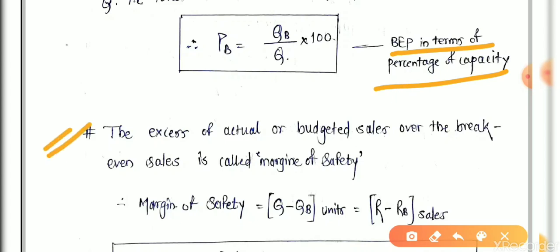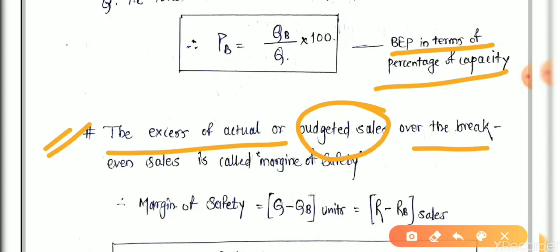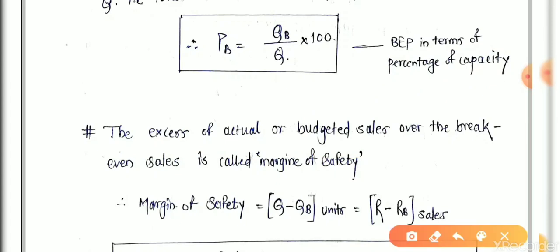One note we have to take here: the excess of actual or budgeted sale, that is Q, over the break-even sale is called the margin of safety. It is Q minus QB. How many units you have stored, and after selling how many units your break-even point is obtained, the remaining part is called the margin of safety.